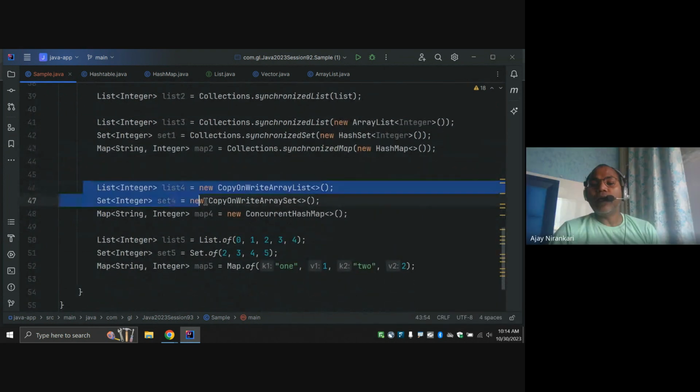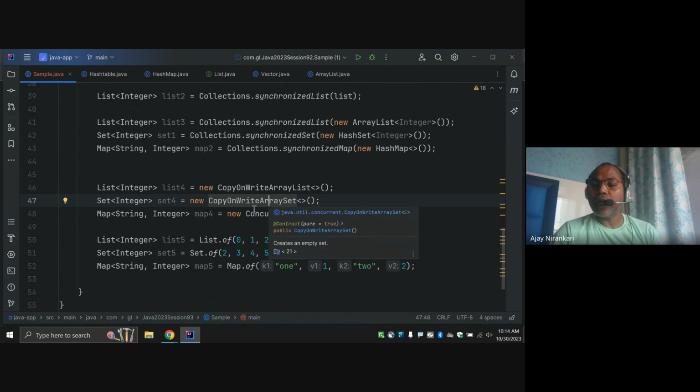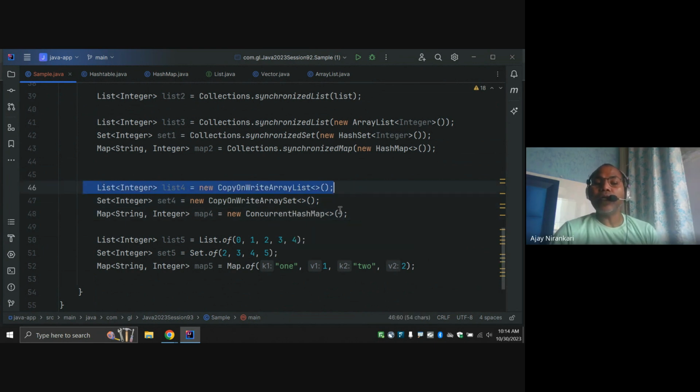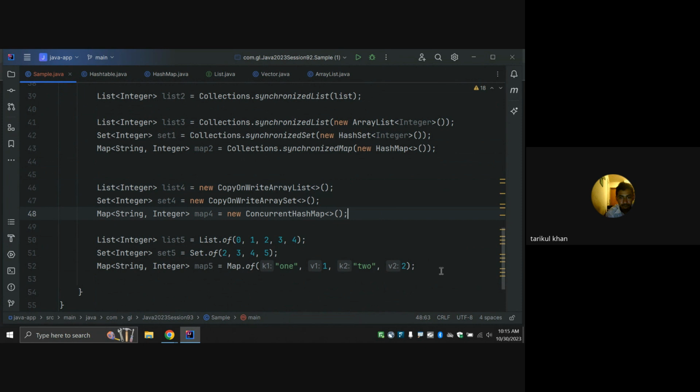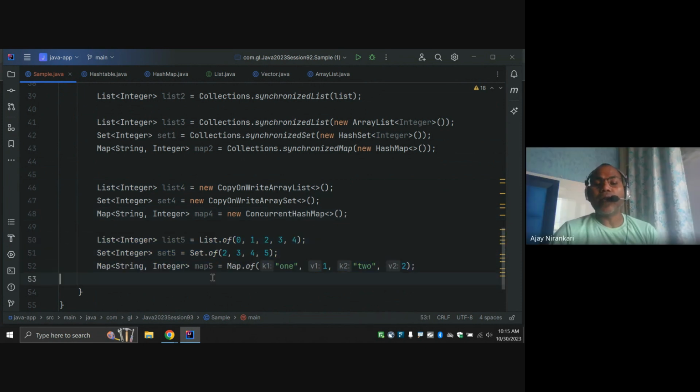And similarly, since Java 5 onward, you can use CopyOnWriteArrayList, CopyOnWriteArraySet, and ConcurrentHashMap to make your list, set, and map thread safe. And from Java 9 onward, you can create List.of, Set.of, or Map.of. These all generate thread safe collections.